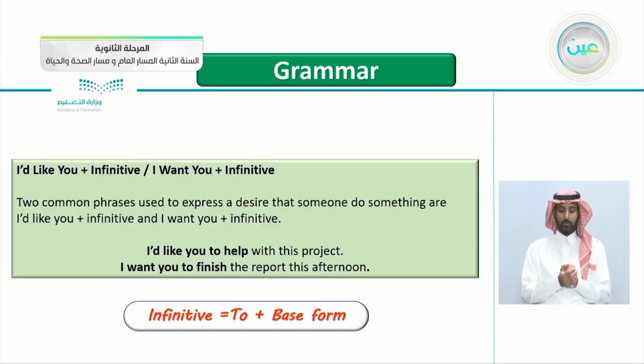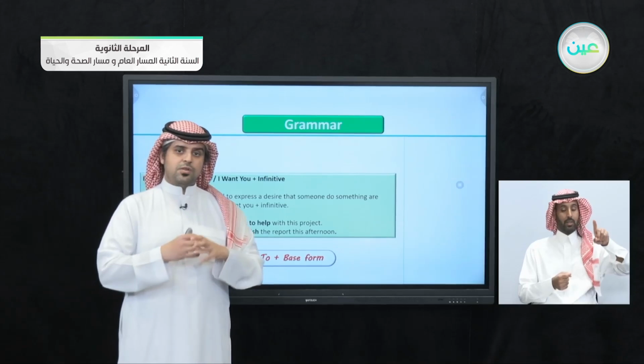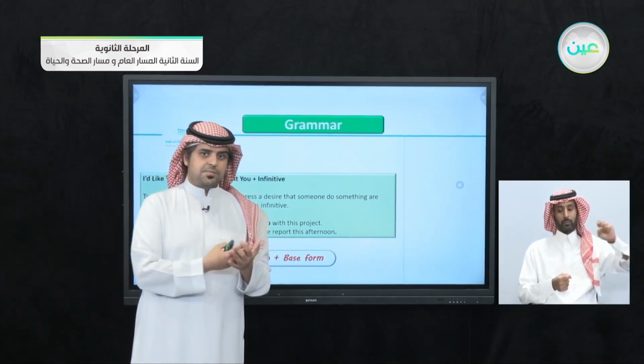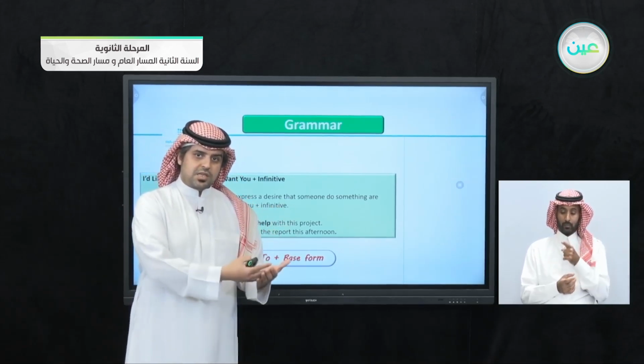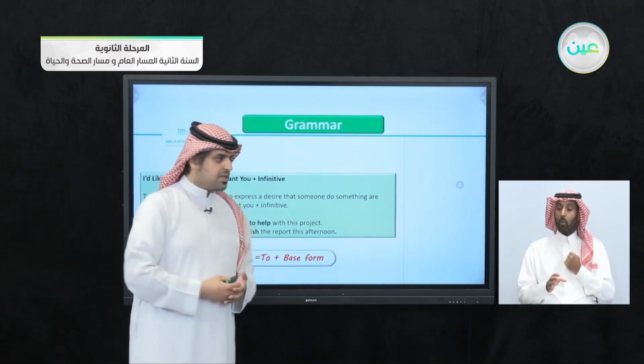So again, 2 common phrases used to express a desire that someone do something are I'd like you plus the infinitive, and I want you plus the infinitive. The key word here is desire. When you desire something, when you want someone to do something, you use these expressions. I'd like you to sit, or I want you to sit.